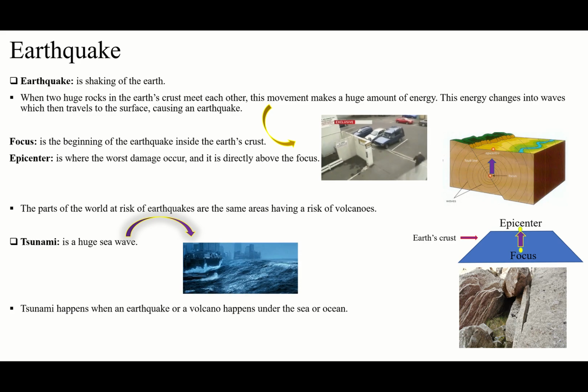It is going to make a tsunami. Or maybe a volcano. The volcano will happen under the earth. I mean the heat pressure will increase under the sea or ocean. Directly, it makes a tsunami. That's it. Tsunami is so easy. It's a huge sea wave that is caused by a volcano or earthquake. But caused by a volcano or earthquake where? Under the sea or the ocean. When an earthquake or volcano happens under the sea or the oceans, directly it makes a tsunami.